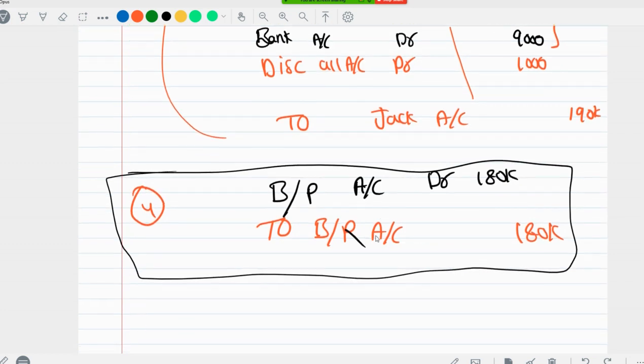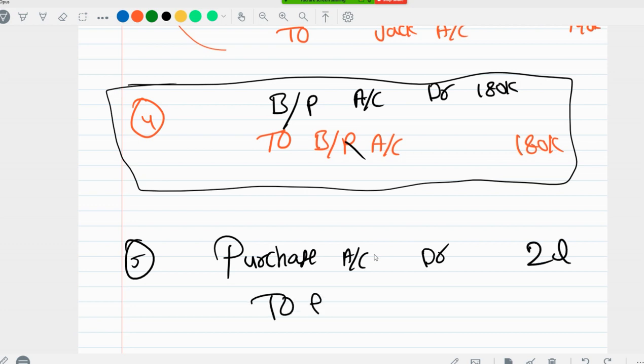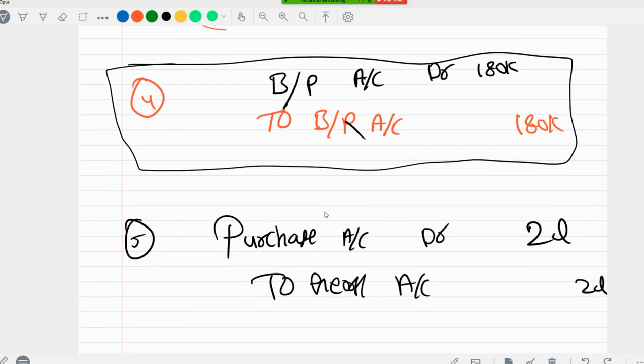Okay. Next, Harry purchased goods from George, right, for 2 lakhs. So purchases account debit 2 lakh to George, who will become our creditor. George account 2 lakh, right?